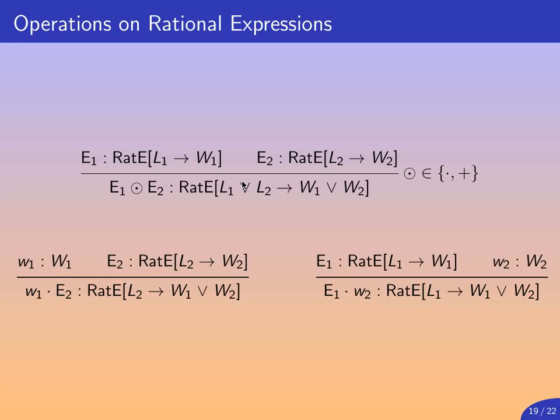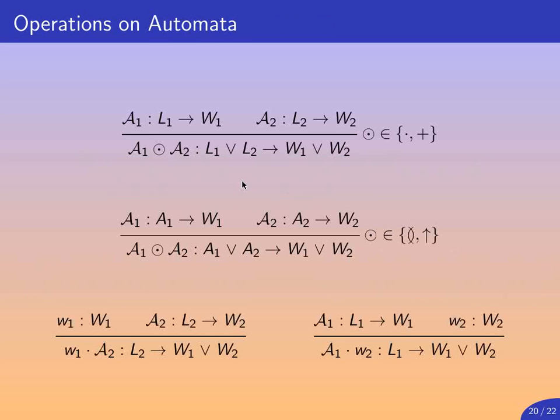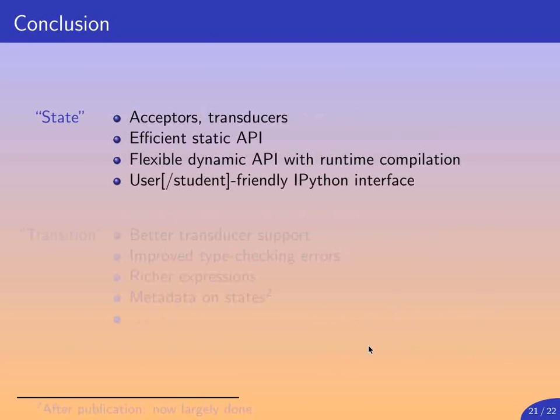Using the same style, we can give rules for external multiplication by weight on the left and on the right, and we can do the same things over automata by using times, which is the synchronized product, or plus over automata, and by using even more funky operators such as the infiltration product over automata. And again, the external products by a weight and an automaton, or an automaton and a weight.